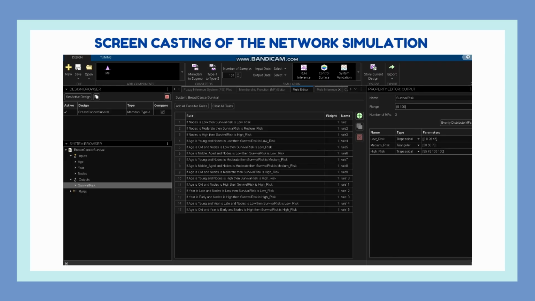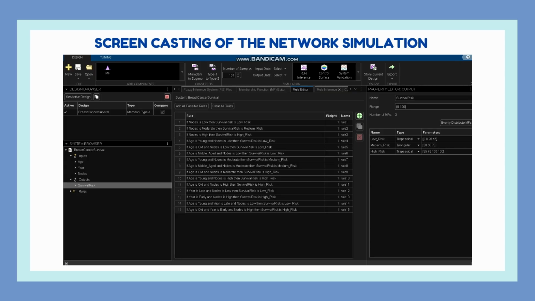The if part contains one or more conditions on the input variables, while the then part specifies the corresponding survival risk categories. For example, Rule 1 states that if the number of nodes is low, then the survival risk is low. Rule 2 states that if the number of nodes is moderate, then the survival risk is medium. Rule 3 states that if the number of nodes is high, then the survival risk is high.